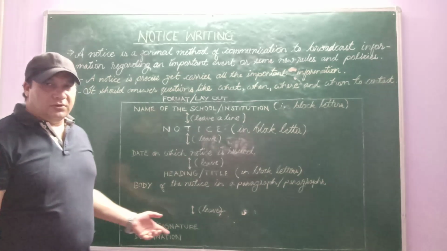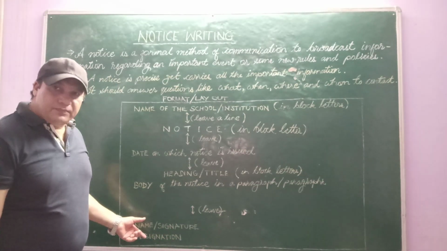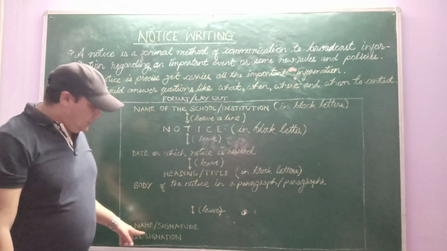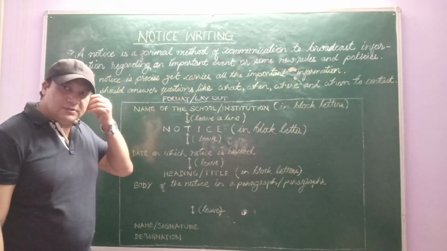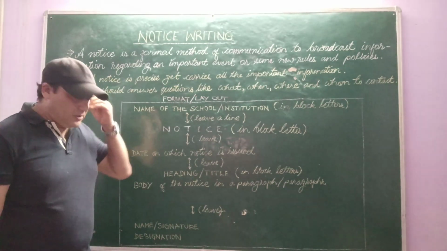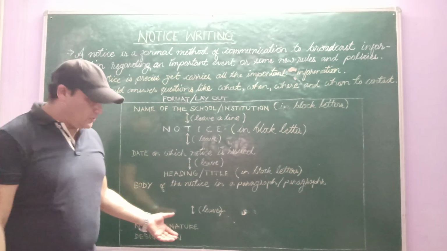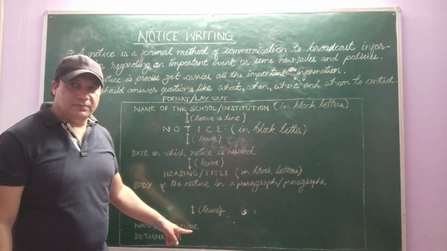It would be either a name or a signature, any one of the two. Either it is the name of the one who has written the notice on behalf of the school management or school institution authority, or here we have the signature.